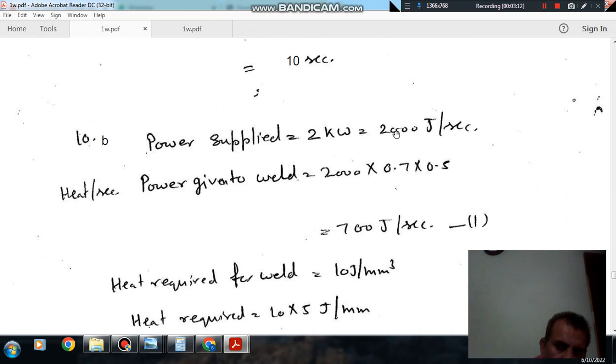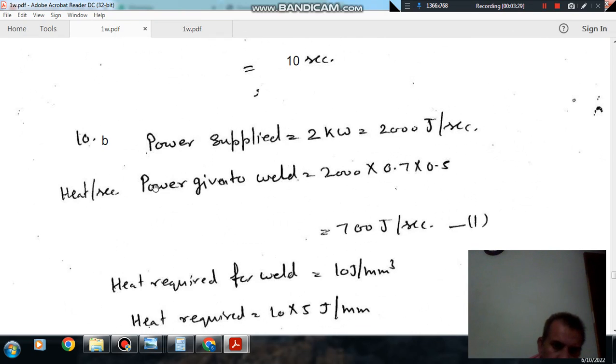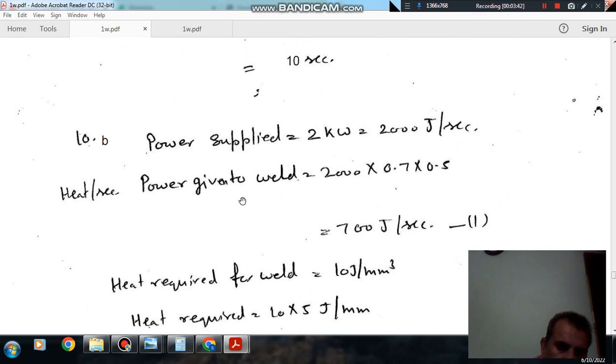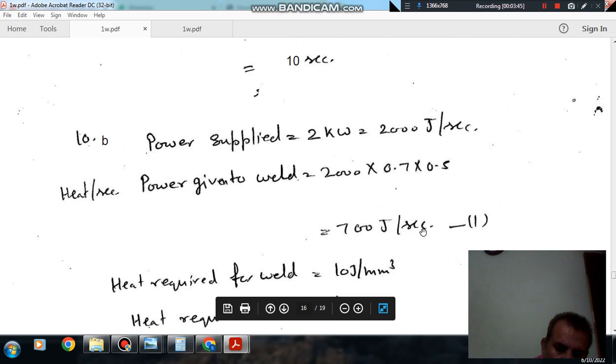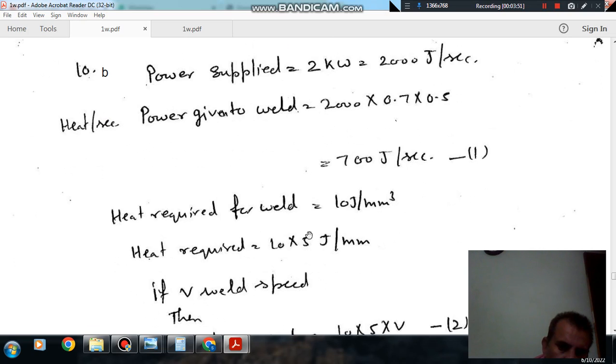So power supplied is 2 kilowatt, that is 2000 joule per second. And the heat per second given to the weld, we are considering efficiencies now. The heat transfer efficiency is 0.7 and melting efficiency is 0.5. So the heat given to the weld will be 700 joule per second, and heat required for the weld per mm cube is 10 joule per mm cube.